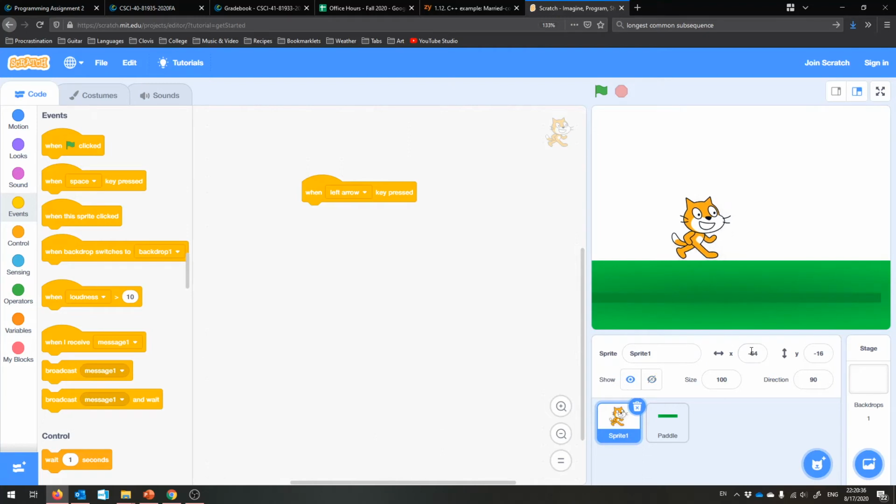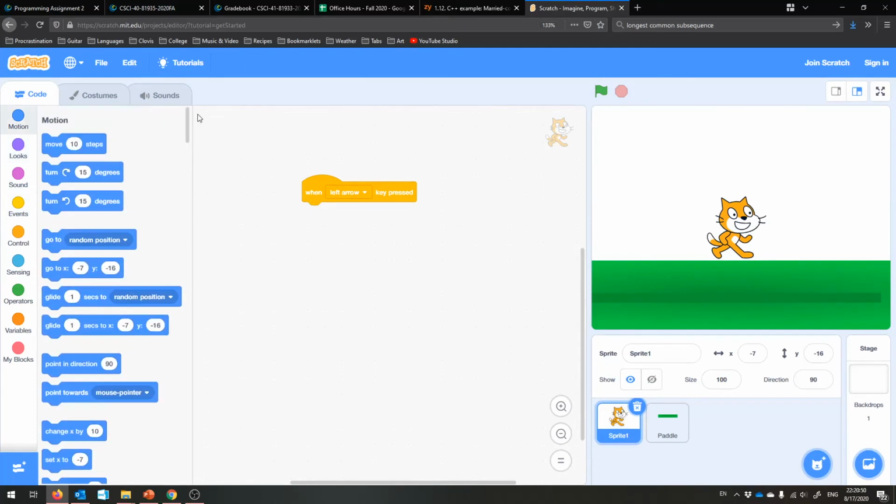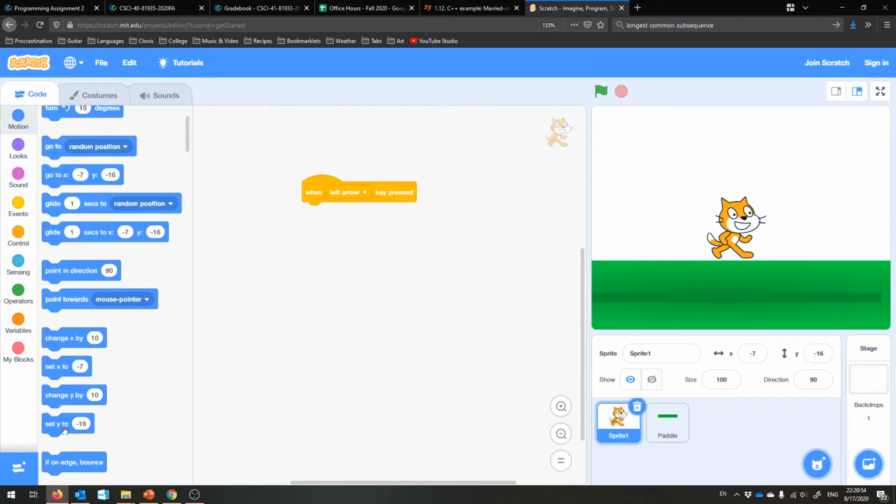Which value of interest changed? That would be the x value. These are the x coordinates changing. I'm trying to keep the y coordinates the same, but obviously I am having trouble with that. But that's the idea. If we just change the x coordinate in a certain way, the scratch cat will move in the correct direction. So we can say change x by some negative value, because smaller values are to the left.